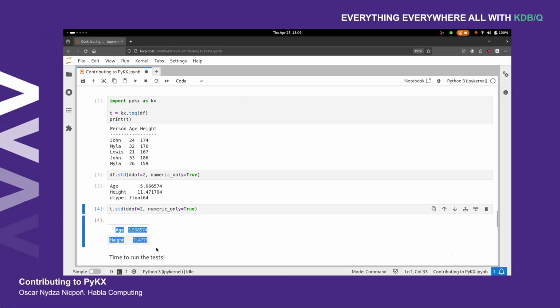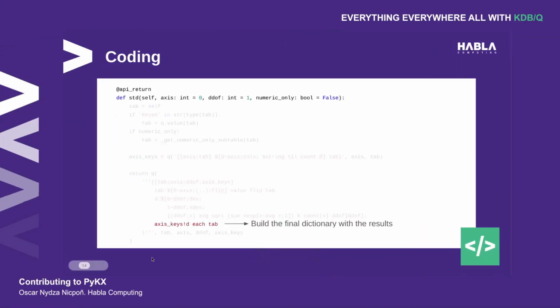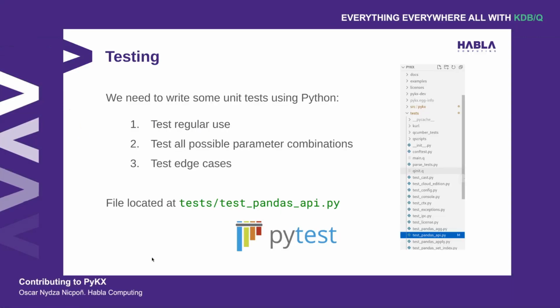Cool stuff. Now that we've tested this, it's time to run the tests. I've already gone ahead and written a bunch of them, but I'm going to explain the basics. What do we need to do in order to test our function? For those of you who may not be familiar with testing, we are going to be using Python, and what we want to test for is regular use, so just standard deviation without any parameters on a table that we have control over.